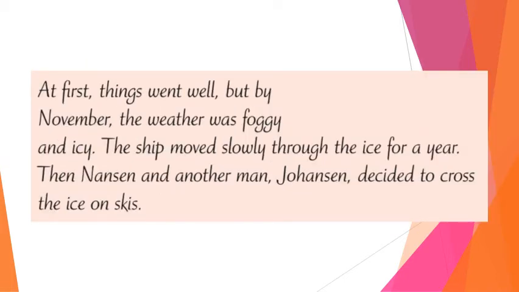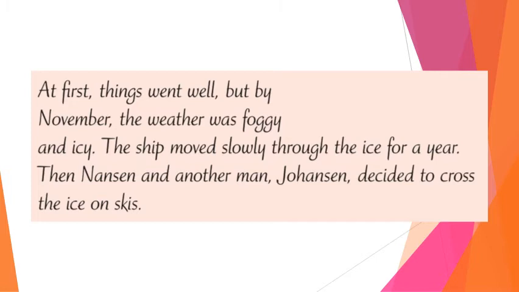Now let's listen to paragraph number 2. At first, things went well, but by November, the weather was foggy and icy. The ship moved slowly through the ice for a year. Then Nansen and another man, Johansen, decided to cross the ice on skis.